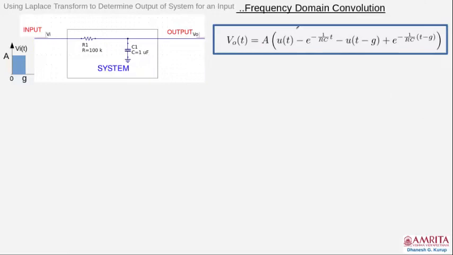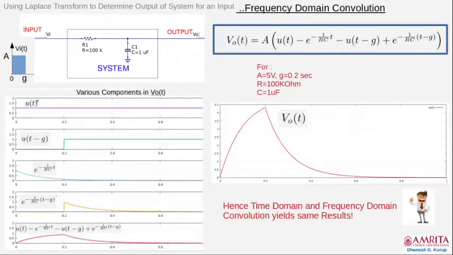We would like to plot it. Okay? As you see, there are various components inside the output. You have a unit step function, you have an exponential, a delayed unit step function, and a delayed exponential function. Each of these factors can be plotted independently and added or subtracted to find the final output. Okay? For the sake of completeness, I have drawn the individual components. You can see here u(t), okay, u of (t minus G), which is a shifted unit step function.